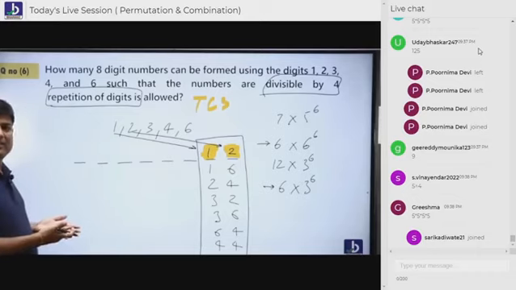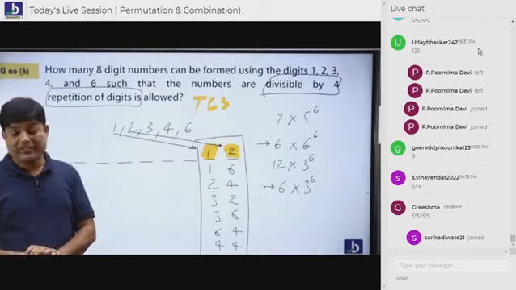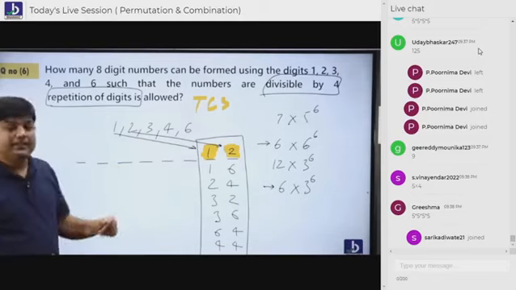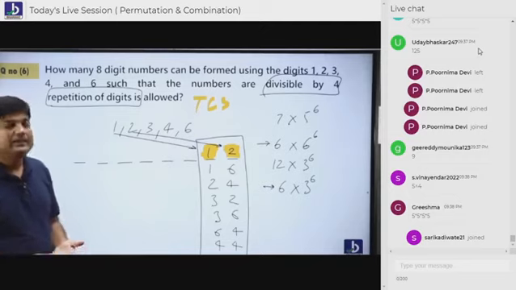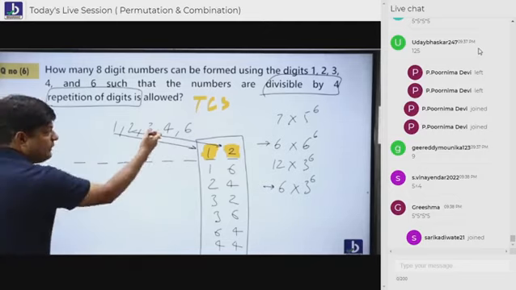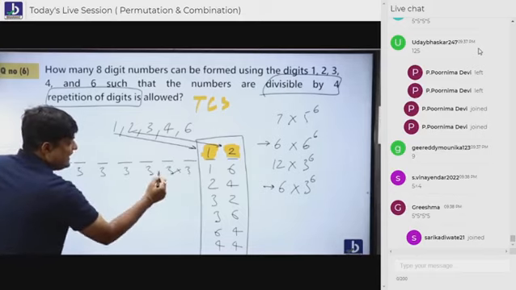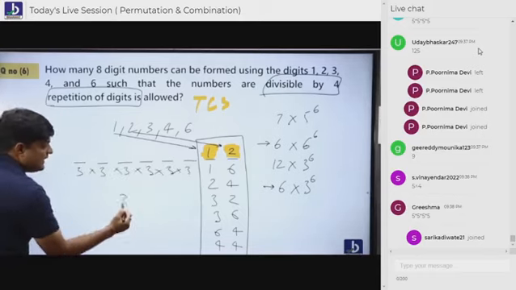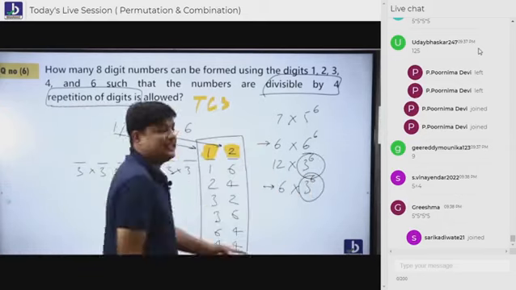Why? Acha, repetition is allowed. Don't try to think, students. 1 is already sitting here, why shall I repeat 1 here? Don't think like that. Repetition is allowed. Some people thought, sir, only 3 people are left. 3 people are left, so 3 3 3 3 3 3, that's the reason they call it 3 power 6. Understanding, Subhashmita?